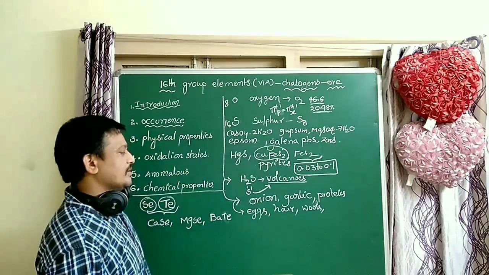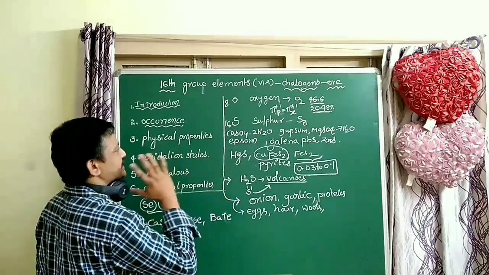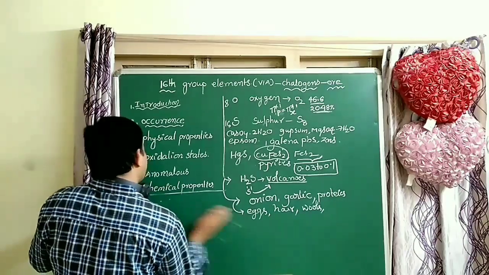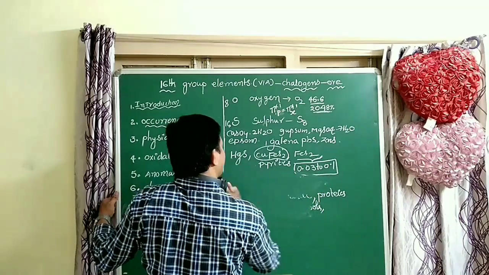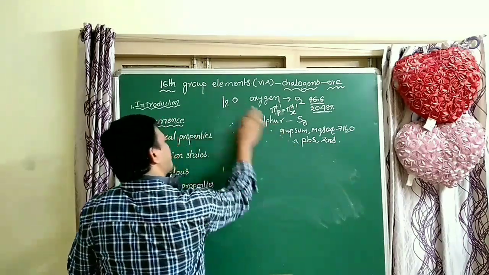Very important elements. Okay, students, these are the occurrence of the 16th group elements. The 16th group elements are called chalcogens. Why are these elements called chalcogens, students? Ore forming elements.